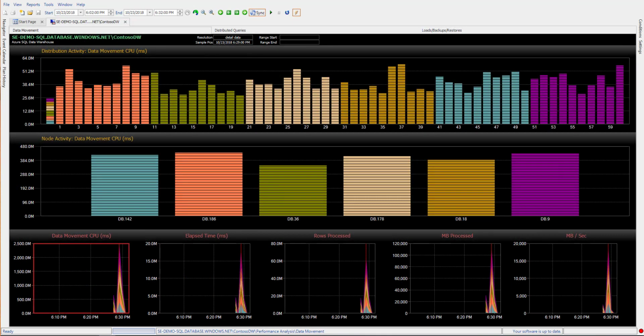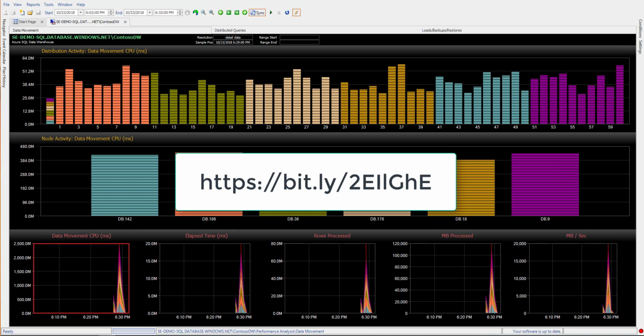As with all of our products, you can make use of advisory conditions to alert you to issues that might impact performance. Steve Wright has written a blog post outlining several helpful advisory conditions for your Azure SQL data warehouse and also provides a download of those. That blog post can be found here.